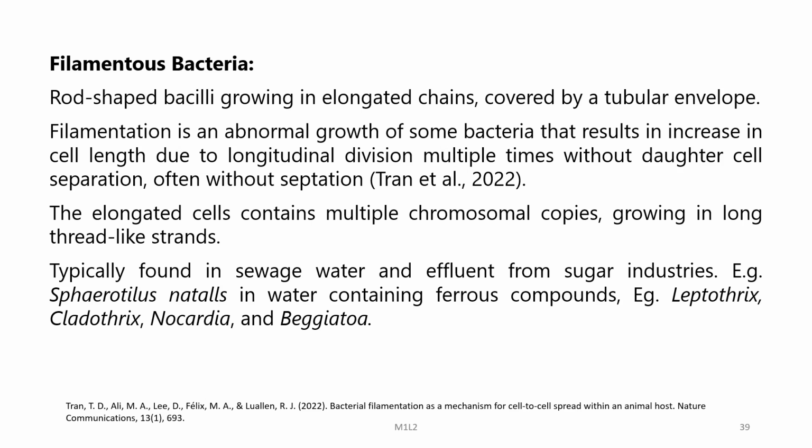Filamentation is an abnormal growth of some bacteria that results in an increase in the cell length due to division multiple times without daughter cell separation, often without septation. The elongated cells contain multiple chromosomal copies growing in long thread-like strands. These are typically found in sewage water and effluent from sugar industries, and some of the examples are Sphaerotilus natans in water containing ferrous compounds, and then Leptothrix, Cladothrix, Nocardia and Beggiatoa.